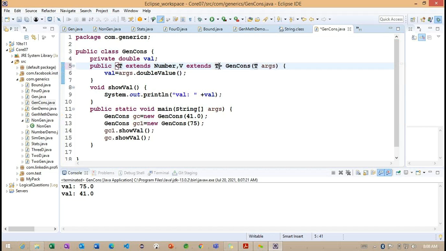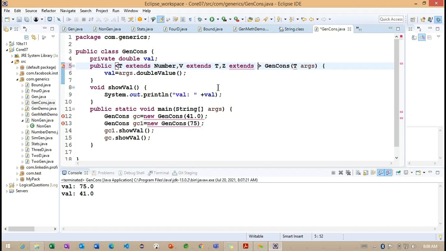This particular B can extend to T, right? It can provide anything. So if we want to work for one more parameter also, we can define it here. So this particular class can extend here, something called Gen.